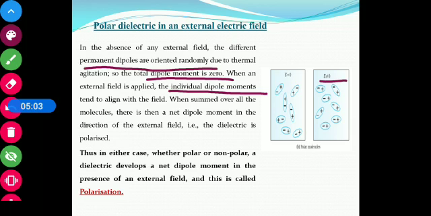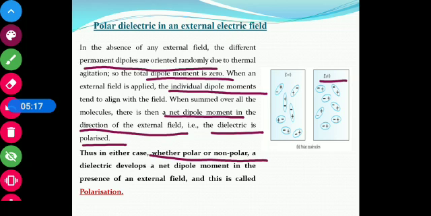When summed over the molecules, there is a net dipole moment in the direction of the external field, that is, the dielectric is polarized. Thus, in either case, whether polar or non-polar, a dielectric develops a net dipole moment in the presence of an external field, and this is termed polarization.